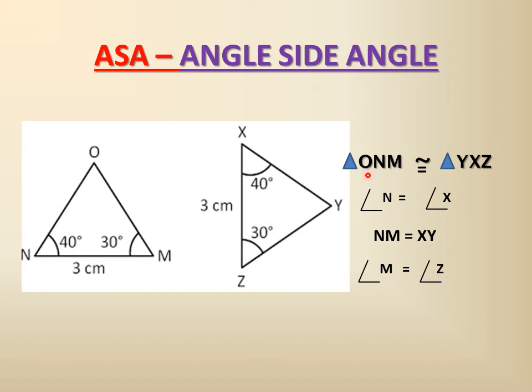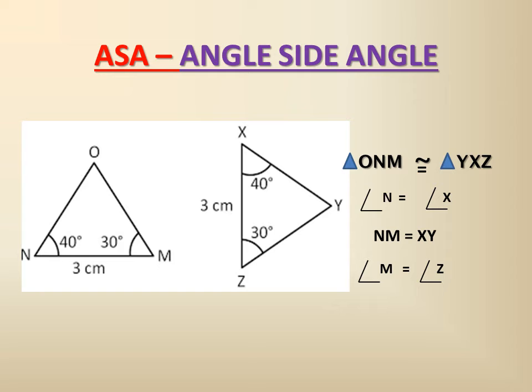So we can say triangle OMN is congruent to a triangle where O coincides with vertex Y. We will write it as YXZ, not XYZ, because O will coincide with Y, N will coincide with X, and M will coincide with Z, because at M it is 30 degrees and at Z it is 30 degrees.